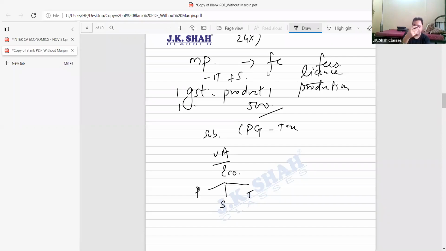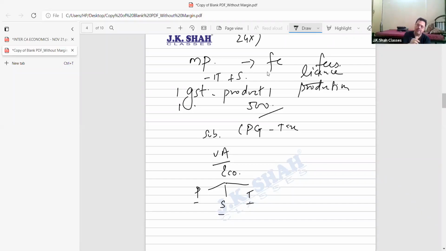The primary sector is that sector where nature plays an important role. Where human beings play an important role is the secondary sector. The tertiary sector is the service sector which helps the primary and secondary sectors.